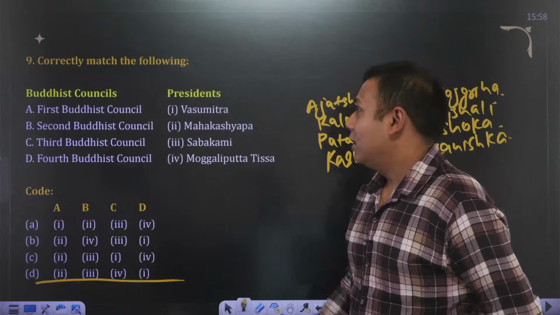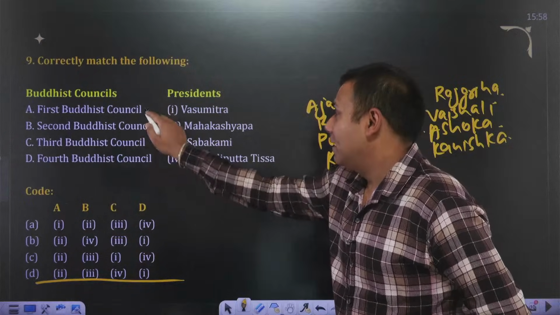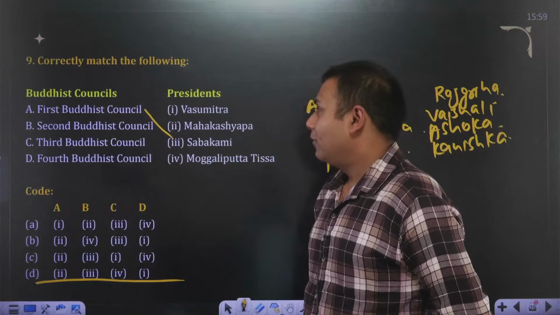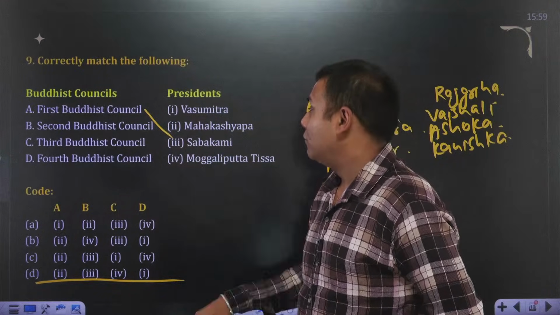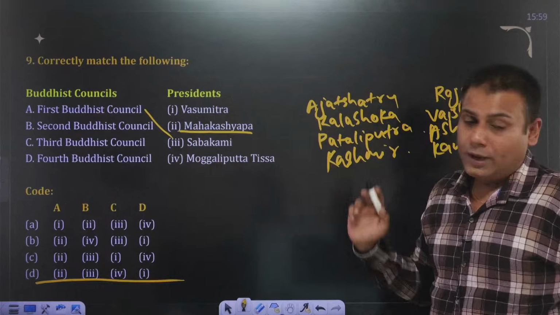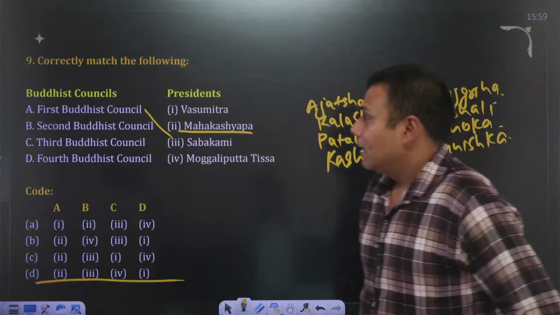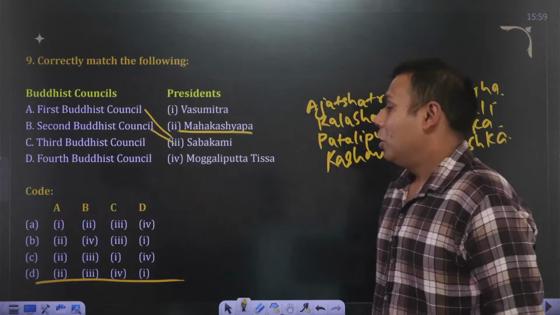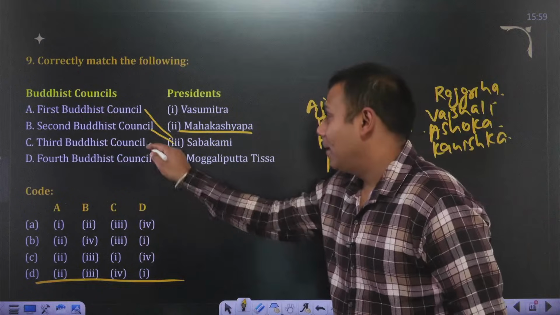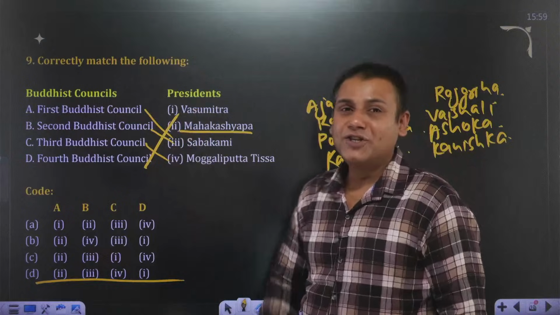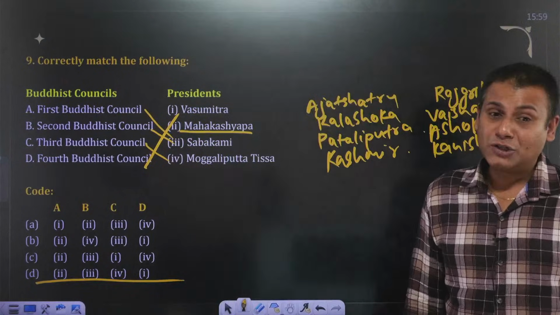The first Buddhist Council was presided by Mahakashyap. Then the second Buddhist council was presided by Sabakami. Third Buddhist council was presided by Mogliputta Tissa. And the fourth Buddhist council, as discussed in the previous question itself, was presided by Vasumitra.